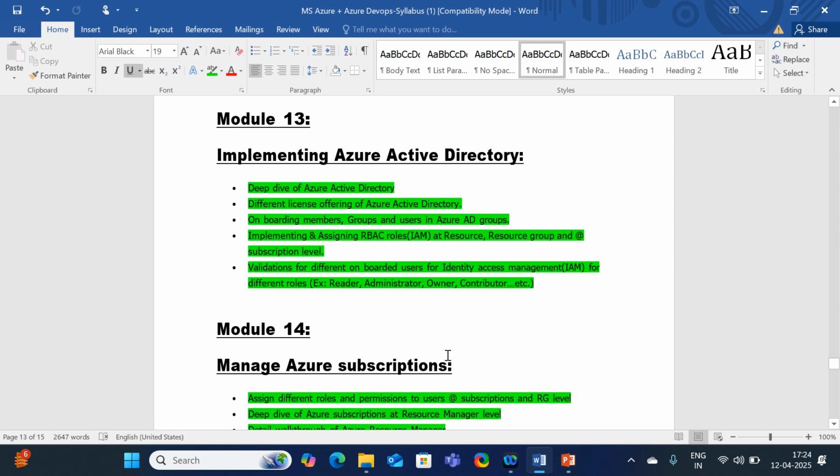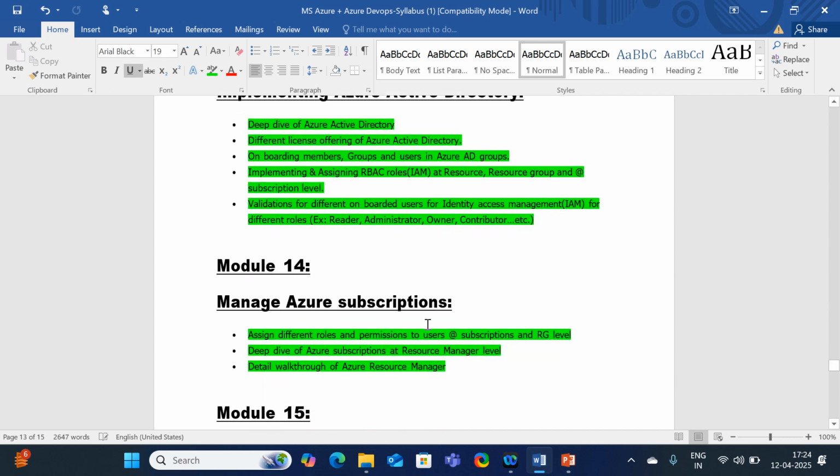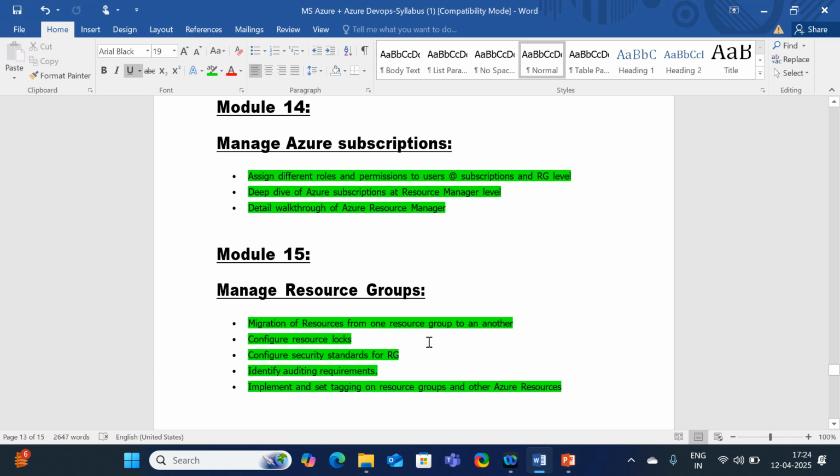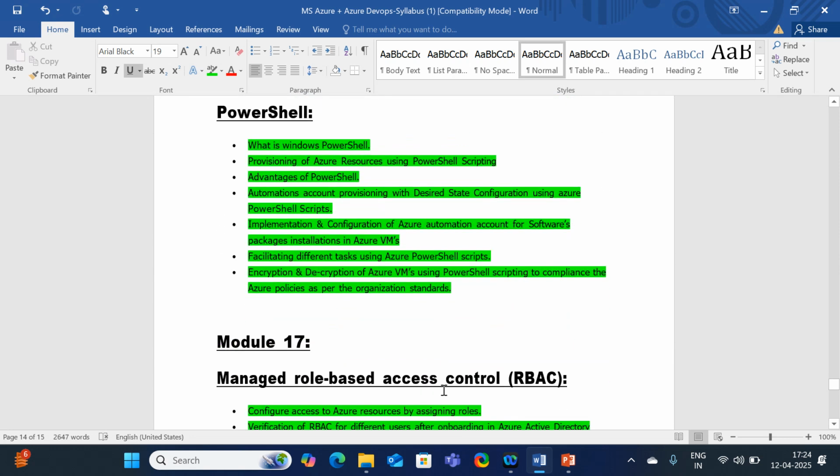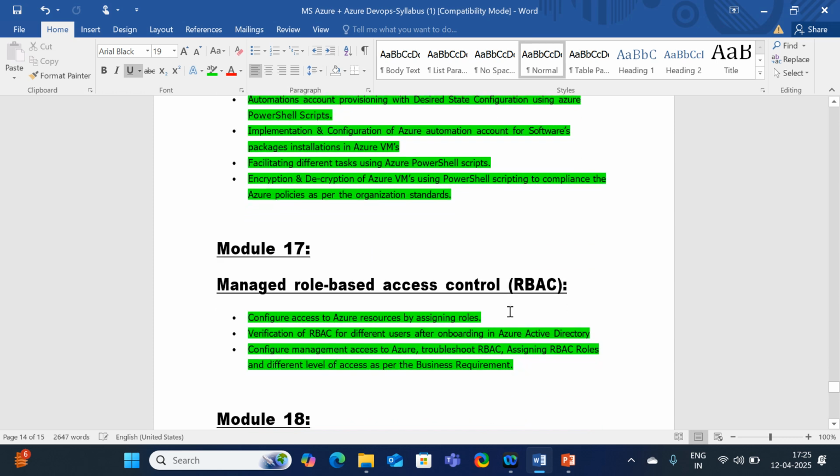topic. In Azure Active Directory only, we can create the users, we can create the groups, we can provide the permissions, and so on, the things needed for every organization. Azure Active Directory is just like a hub. Okay, how to manage subscriptions, how to manage the resource groups, and we will have sessions on PowerShell. It's like a Windows native tool in order to do automation.